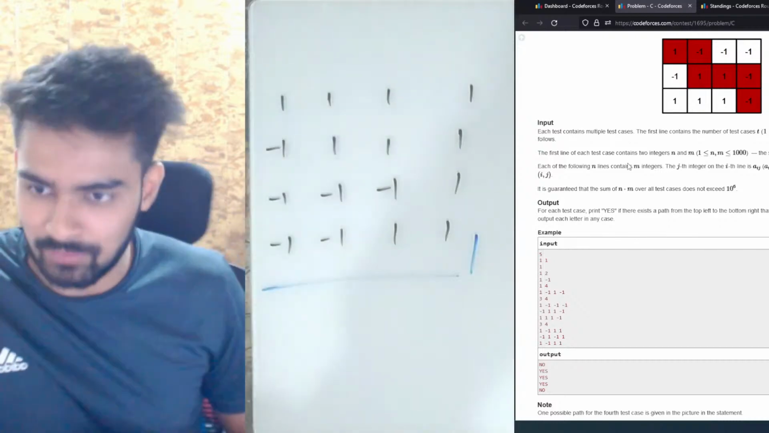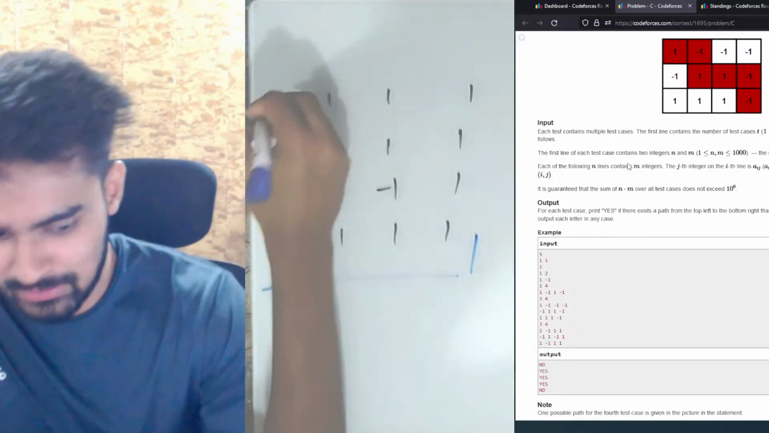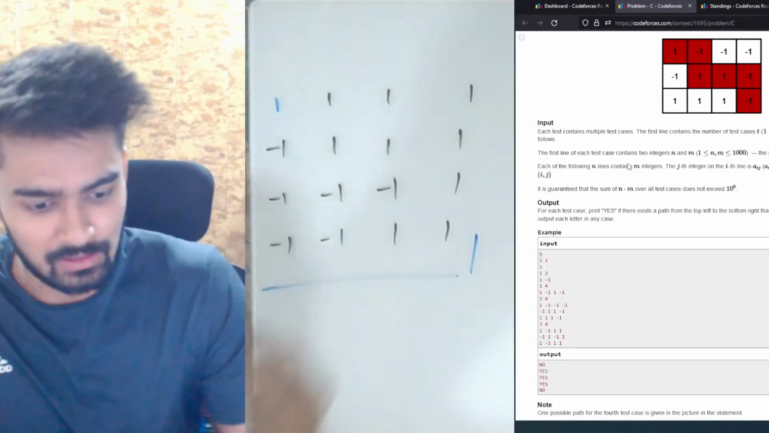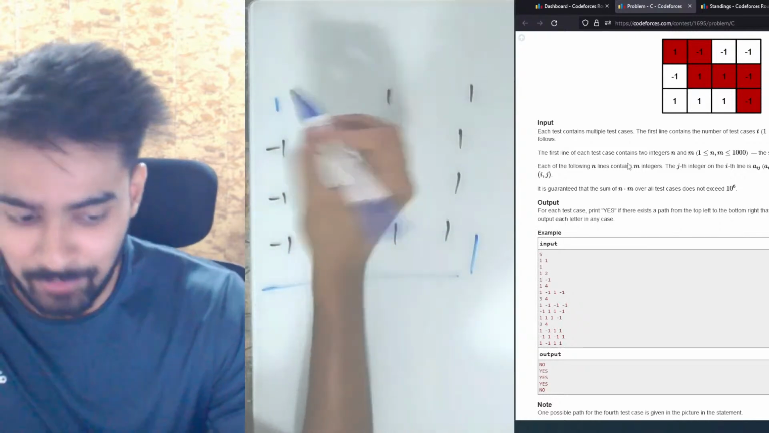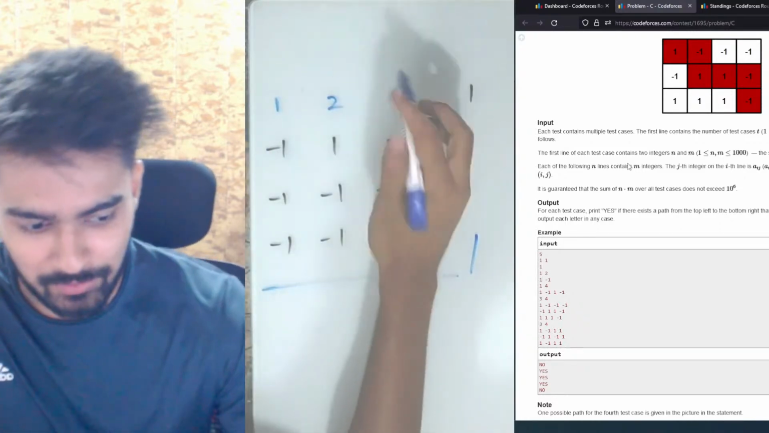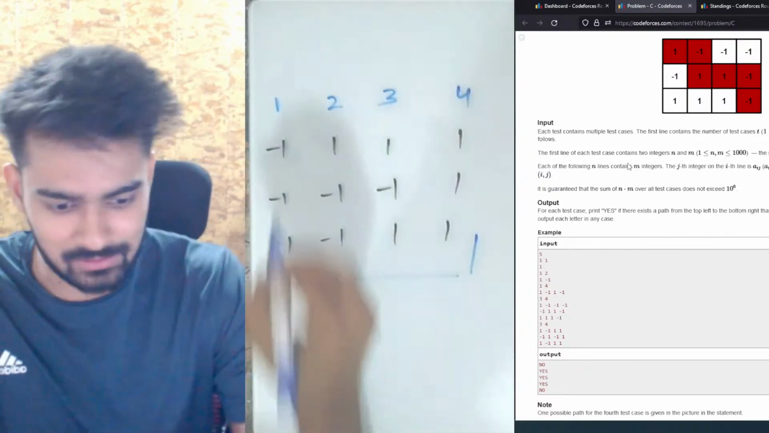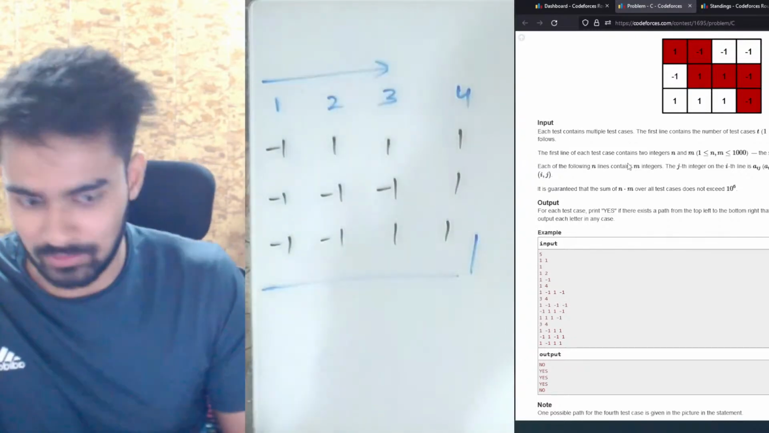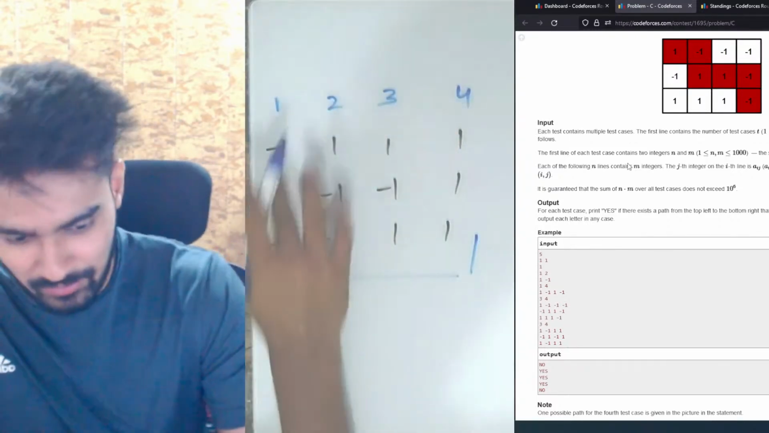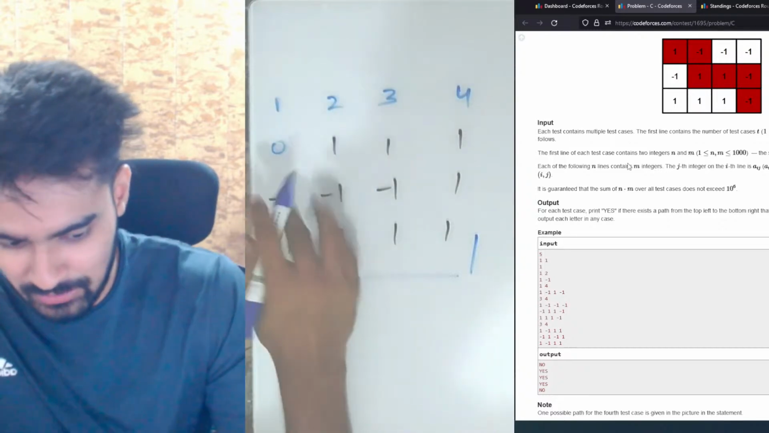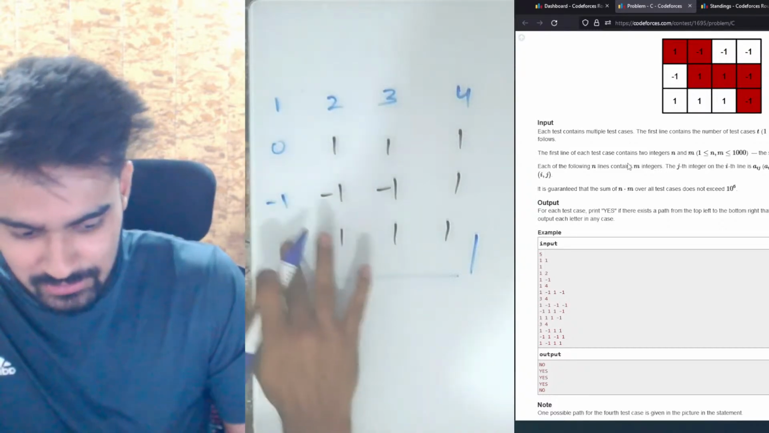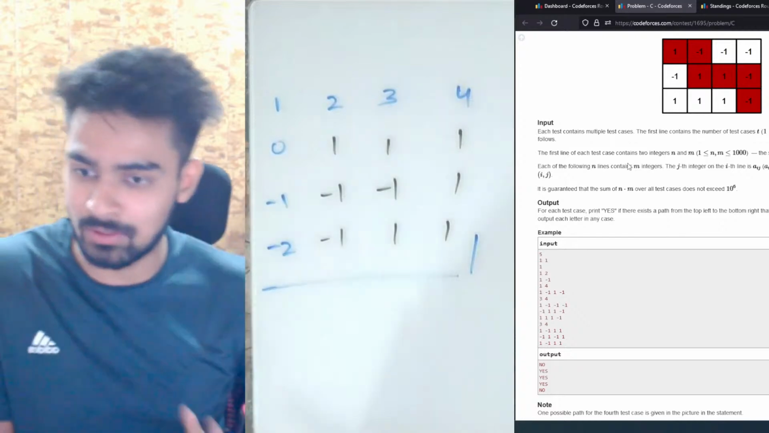We are at this point. The only possible value for this is 1 only. At this point, the only possible sum can be 2. At this point, only possible sum can be 3. And at this point, the only possible sum can be 4, which is if we go in this straight line only. Similarly, for this one, the sum can be 0. For this, the sum can be -1, and for this, the sum can be -2. These are the only possible ways.